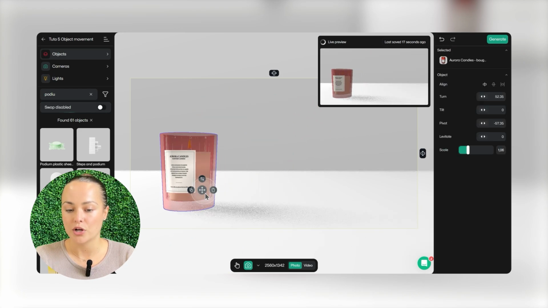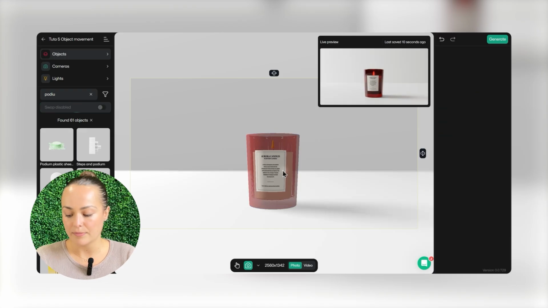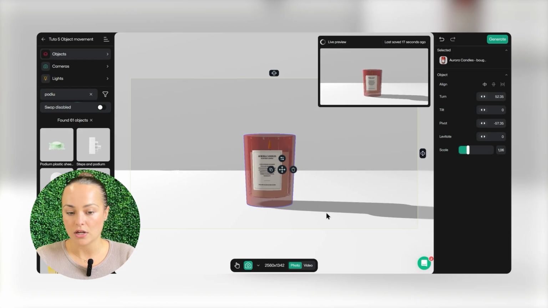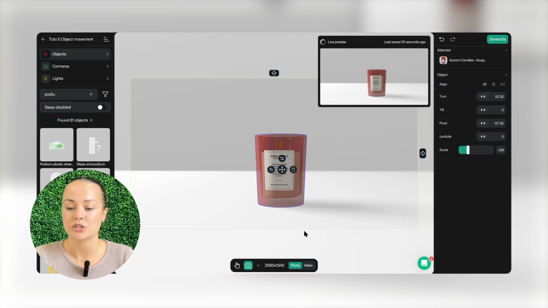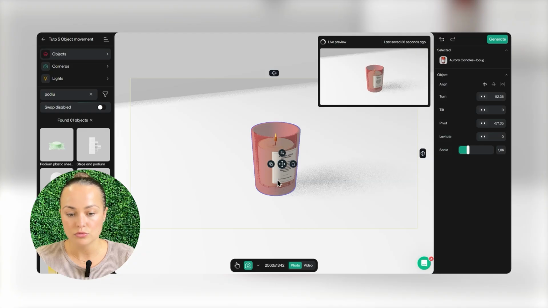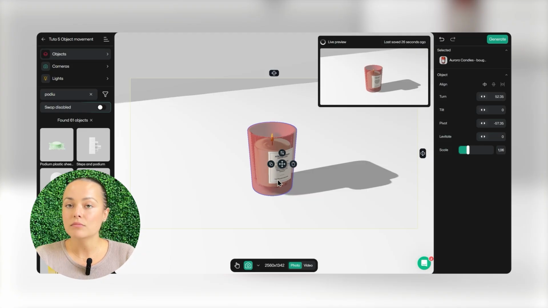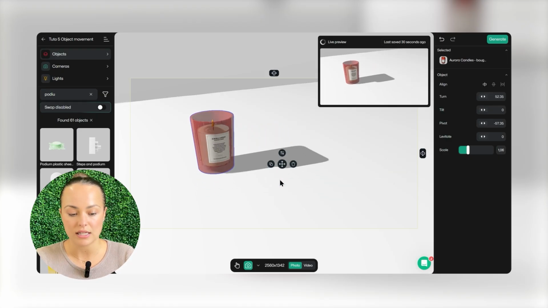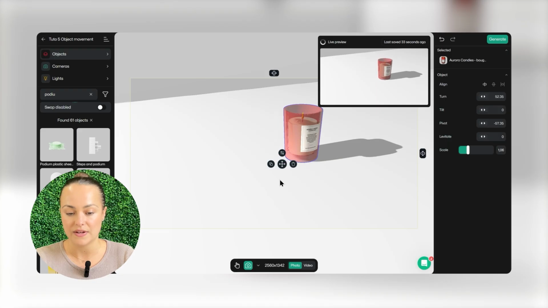There's another way to move an object. I can use the arrow keys on my keyboard. See, if I press the arrow keys, the object moves automatically. It moves relative to the camera. So if I position the camera like this, pressing the up arrow will move the object backward relative to the camera. If I need to move the object faster, I can hold down the shift key while using the arrows. And as you can see, the object moves faster.